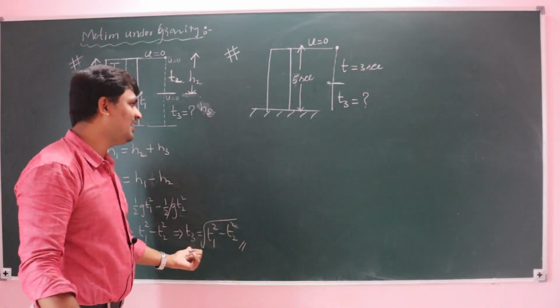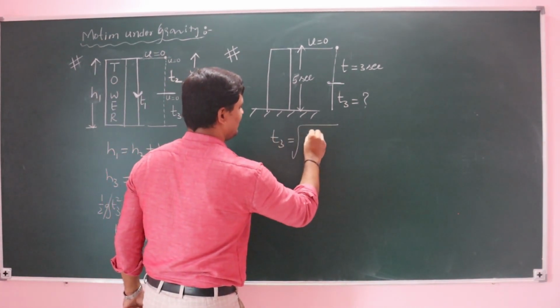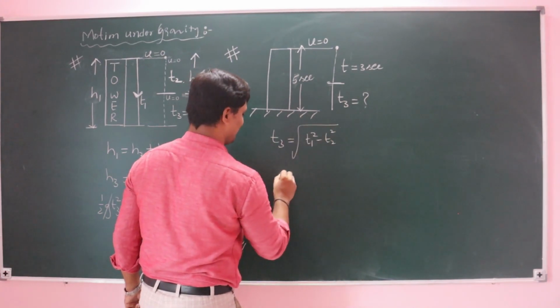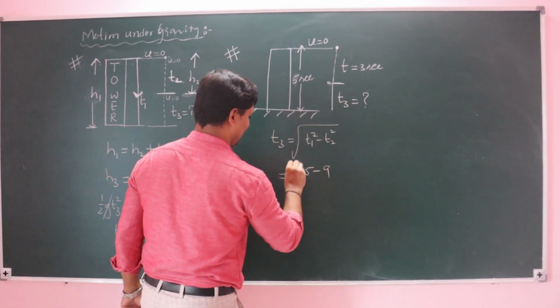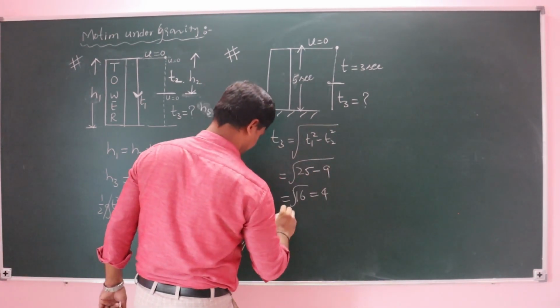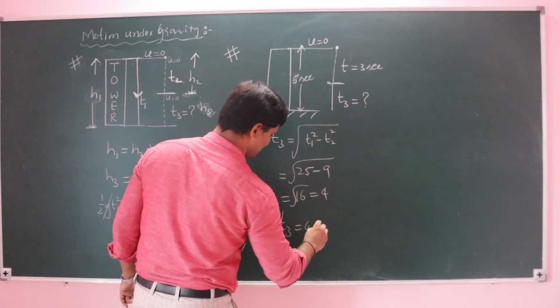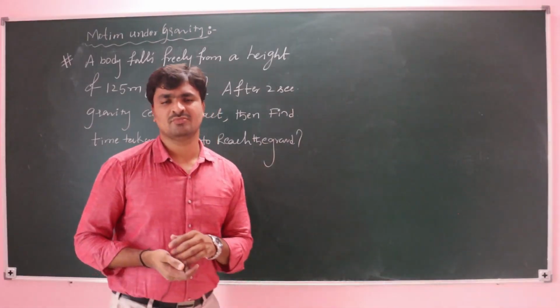Apply this directly: t3 equals under root t1 square minus t2 square. 5 square minus 9, that is 16, that is 4. Further time taken is 4 seconds.